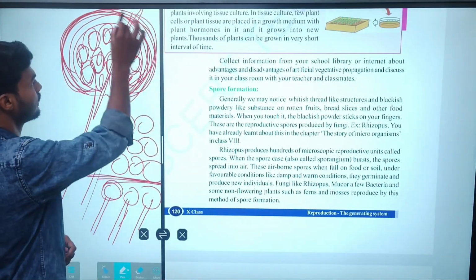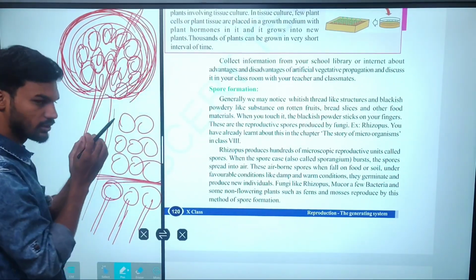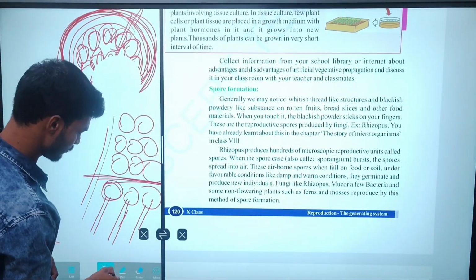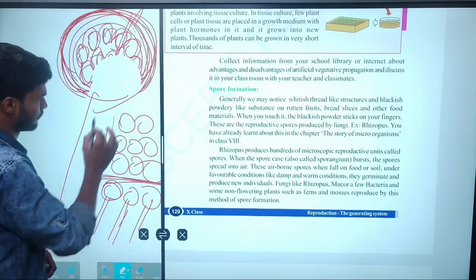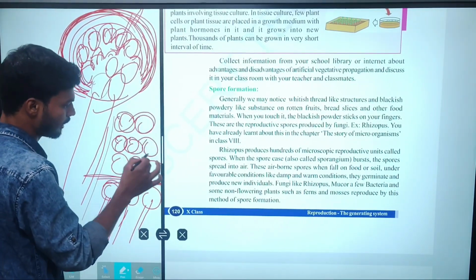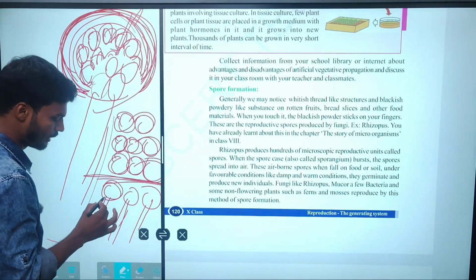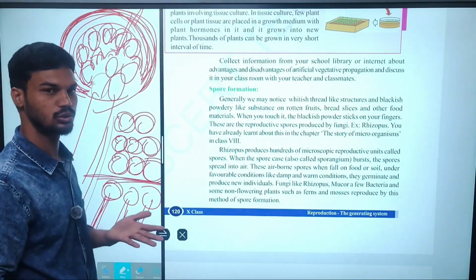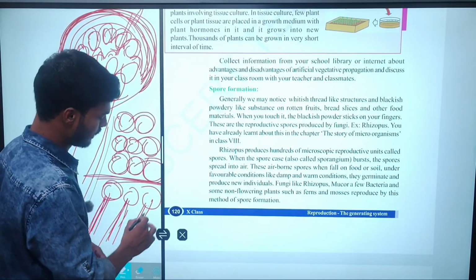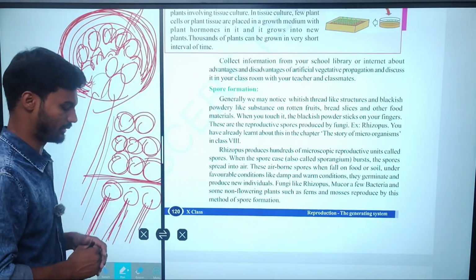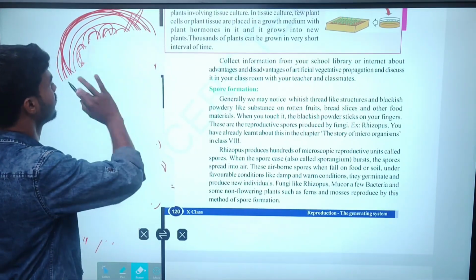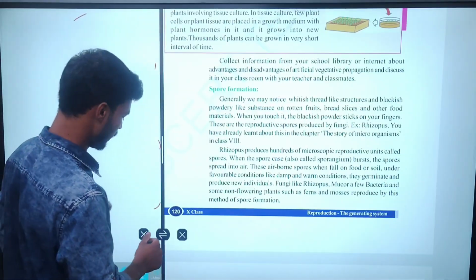So simply, they are covered in the sporangium. After the bursting, these spores are separated and distributed in the atmosphere, and under favorable environmental conditions like a moist area and water content, they are able to grow into new individuals. So the book gives an activity for the formation of spores, one lab activity.